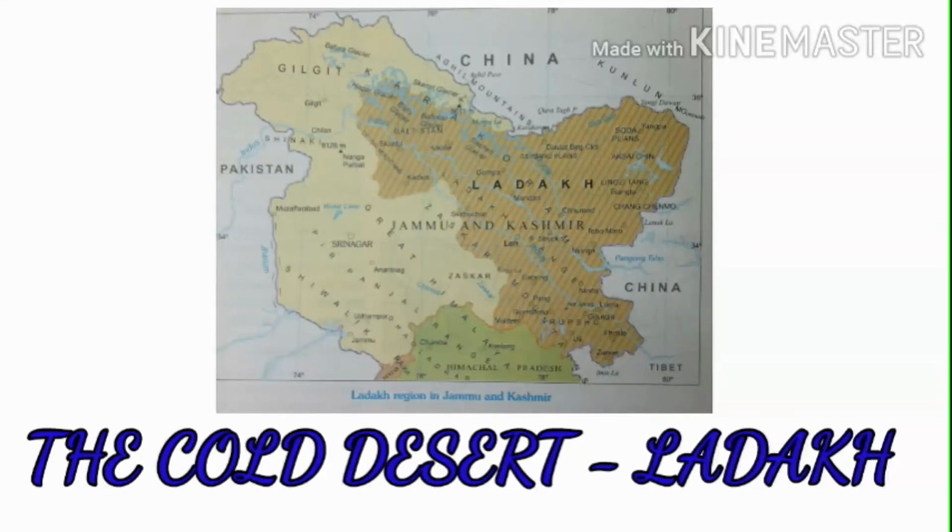Okay, children, next we'll discuss the climate in Ladakh. Because of the high altitude, Ladakh has an extremely cold climate. Summer temperature is just about 0 degrees, and the night temperature is below minus 30 degrees Celsius.